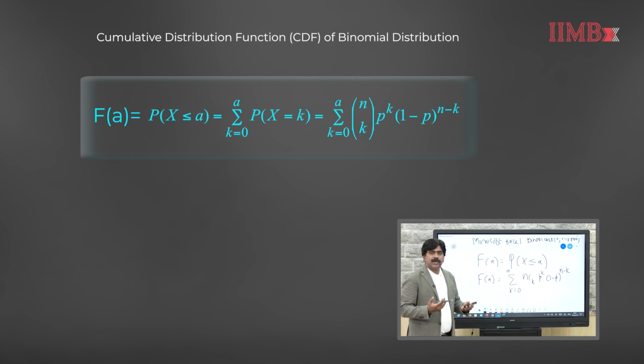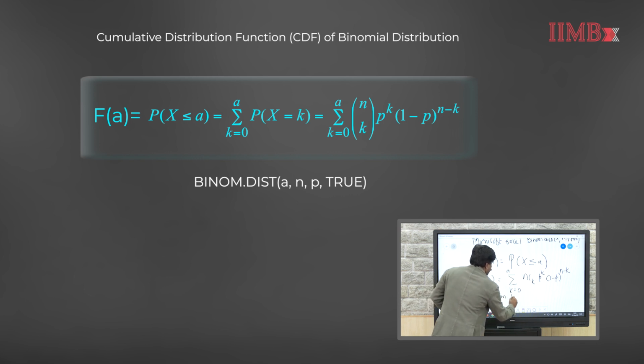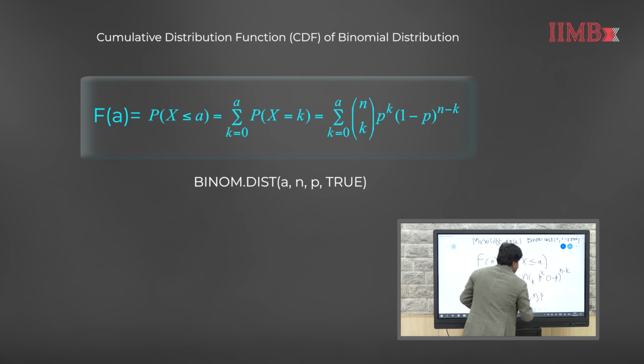So, basically what we are doing is adding the probability mass function values up to the value of a. If we are using Excel to calculate the cumulative probability function of binomial distribution, then we can use the function BINOM.DIST(a, n, p, TRUE). Basically we want to calculate the probability up to a, n is the total number of trials, and p is the success probability.